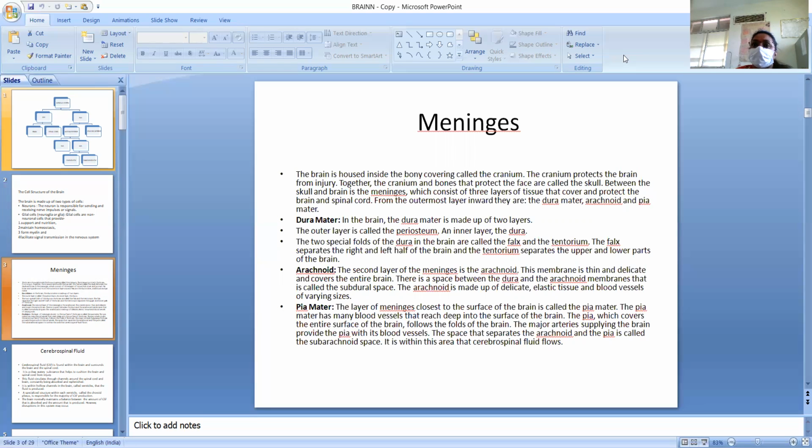So very important organs are covered by sheets that are named accordingly. If you see the brain, there are coverings, layers around all parts of the brain that we call meninges. The same covering is also available around the spinal cord, so they are also called meninges. And the pattern of arrangement is similar in both.